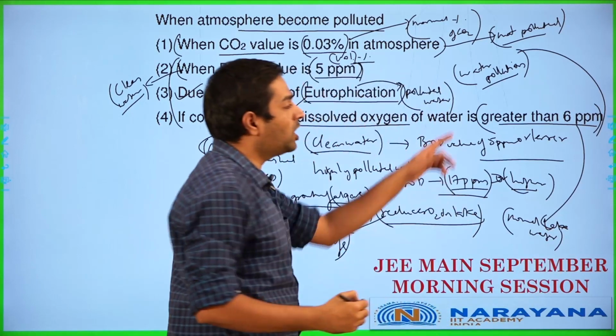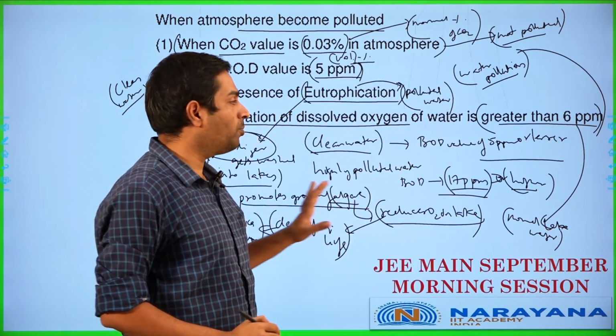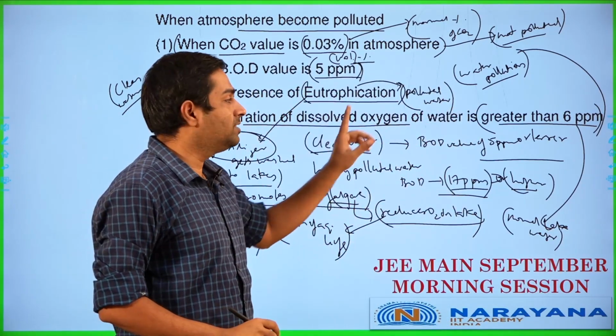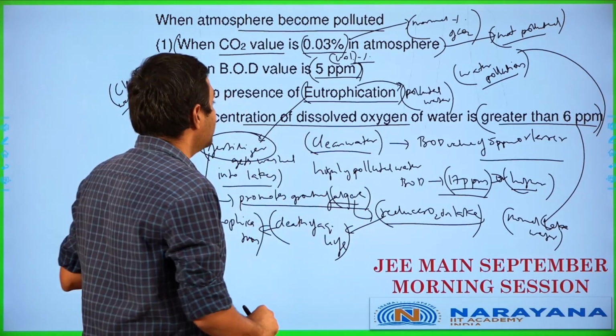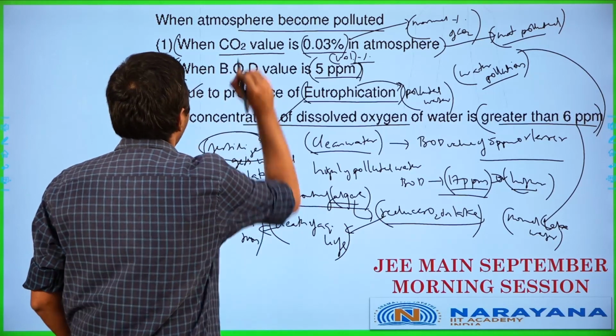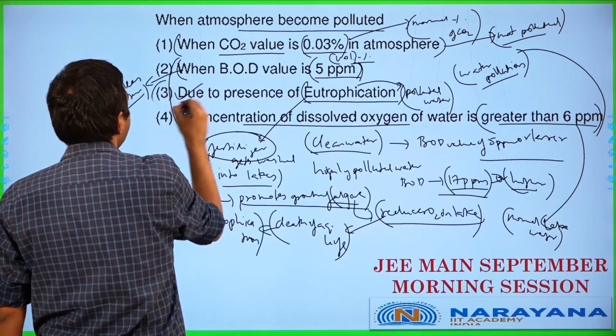So if it's more than 6 parts per million, this is going to be good normal lake water. If it is lesser than 6 parts per million, then it is going to be something which can lead to eutrophication. So more than 6 parts per million is good. So in this case here, pollution, if you are talking about pollution being the only thing to